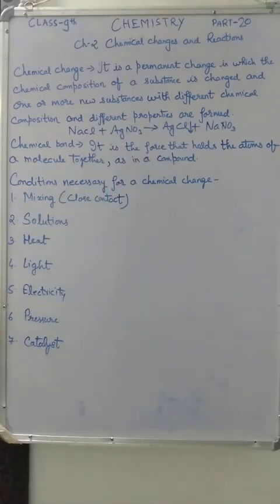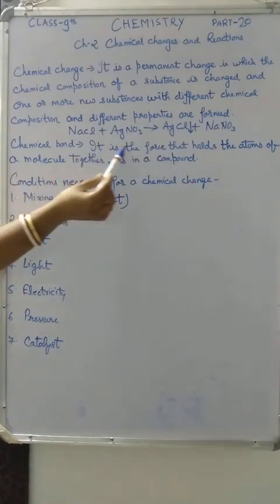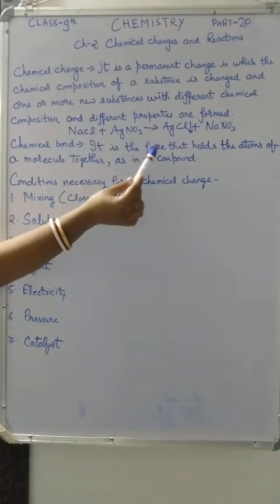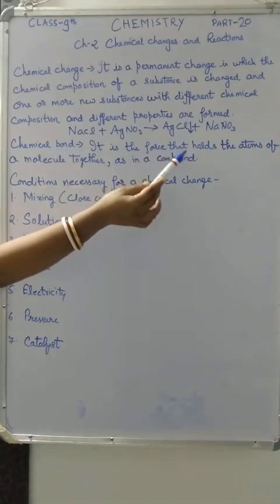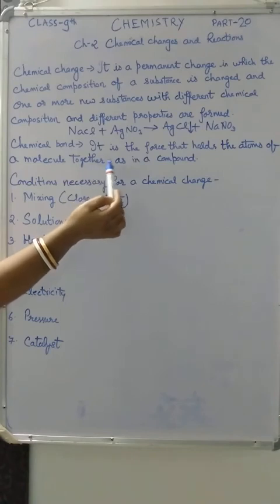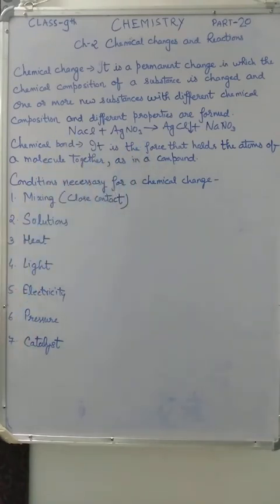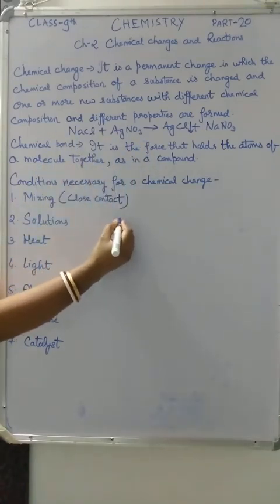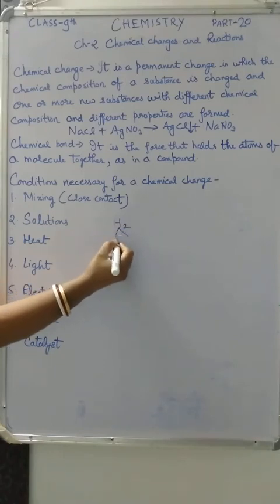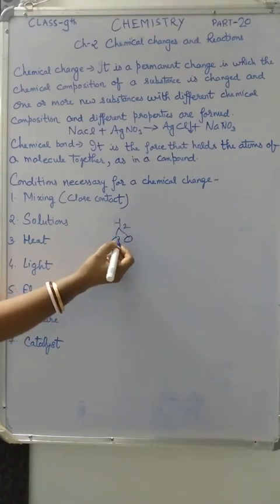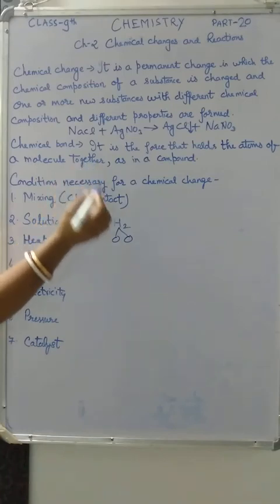Now what do you mean by chemical bond? It is the force. A chemical bond is the force that holds the atoms of a molecule together as in a compound. Now you can see this one is the water molecule. In the water molecule you can see atoms are there. So what is a chemical bond? It is the force.